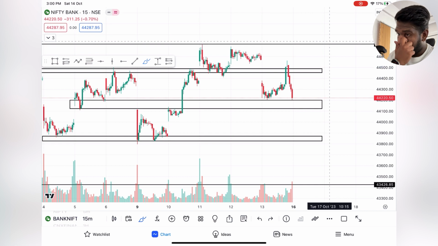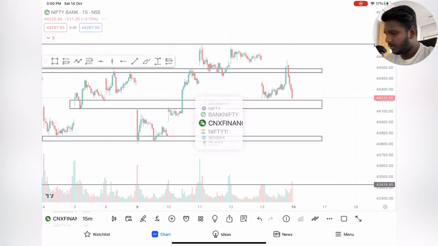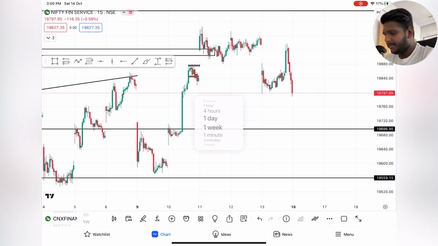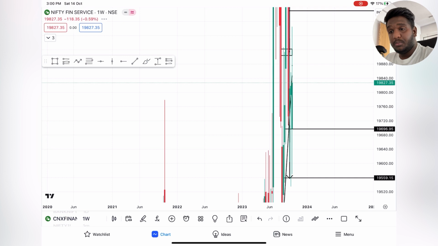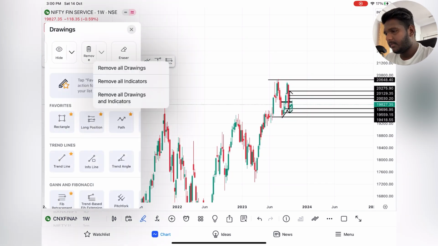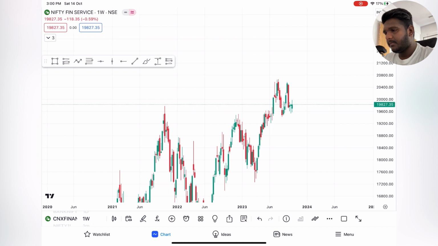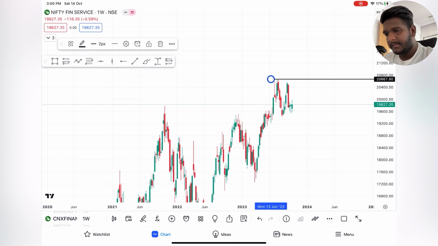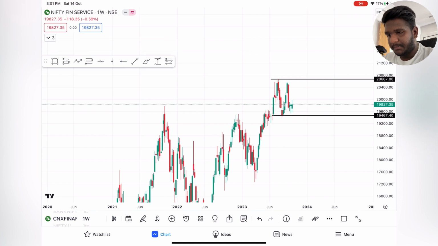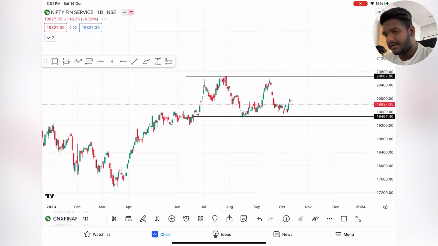Okay. So next is Fin Nifty. This will be almost the same as Bank Nifty. Highest resistance, highest support, 1 day time frame.